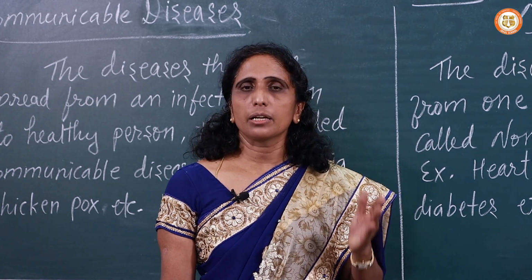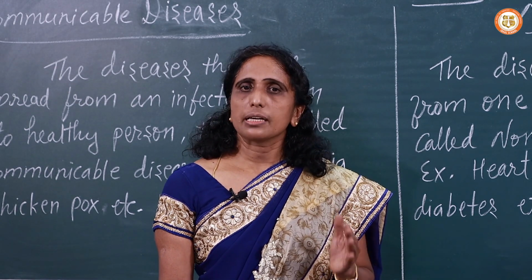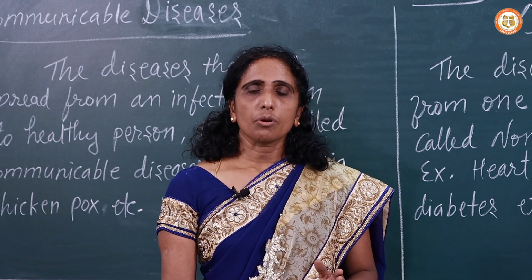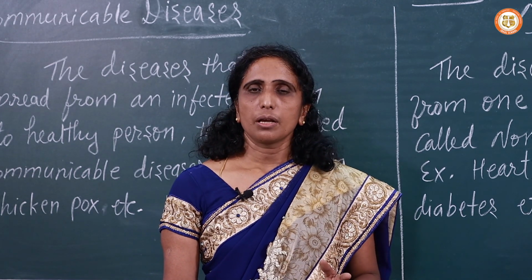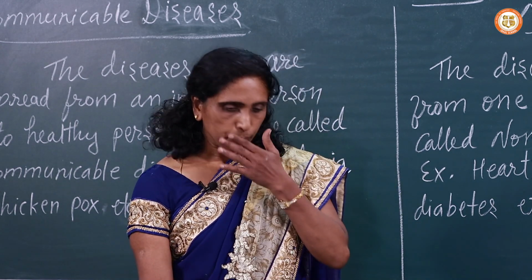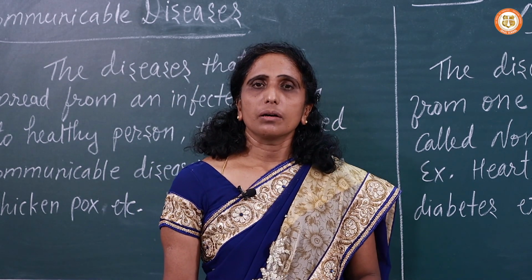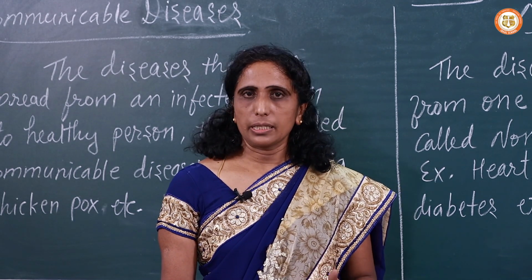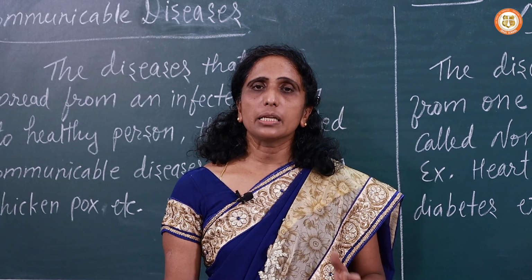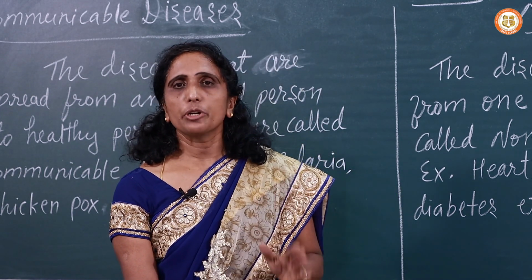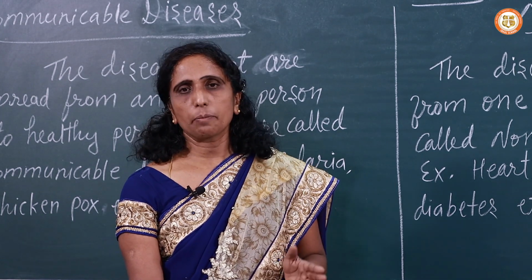So all of you know that microorganisms cause communicable disease. But a person does not necessarily catch a communicable disease, it depends on that person's immunity power or resisting power.